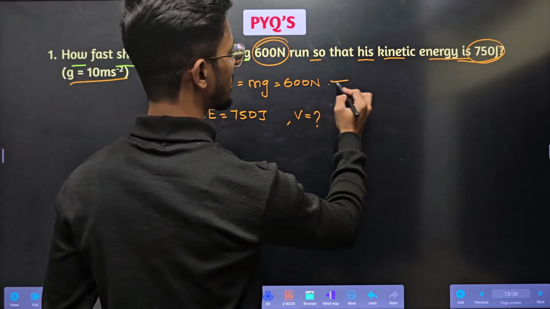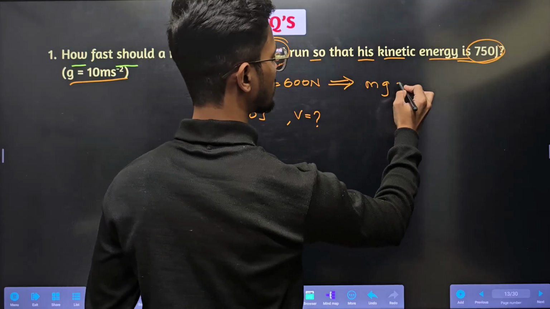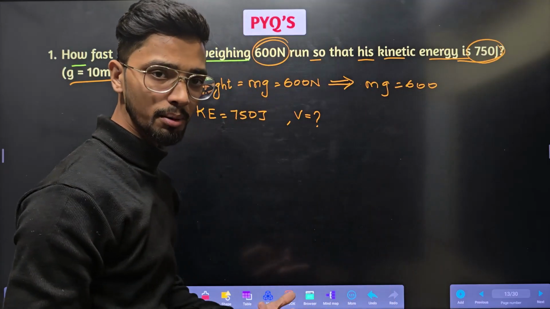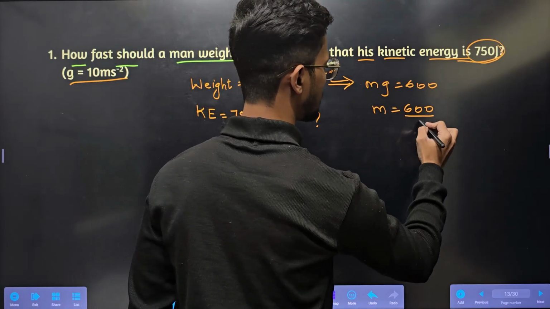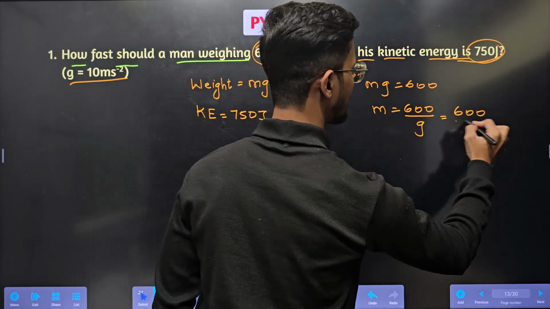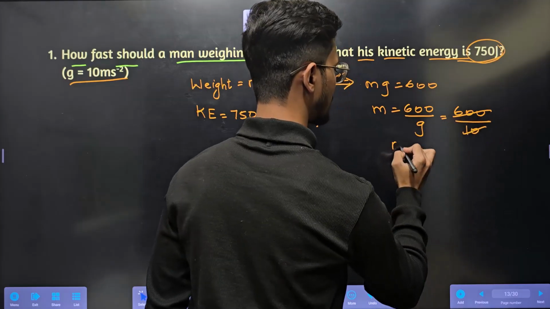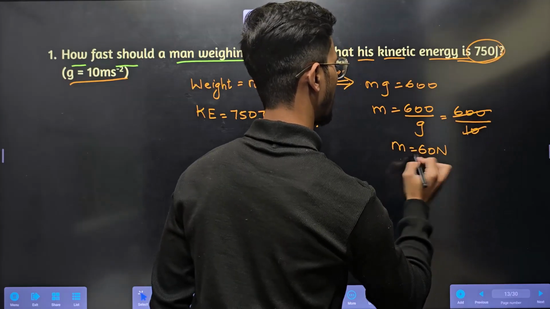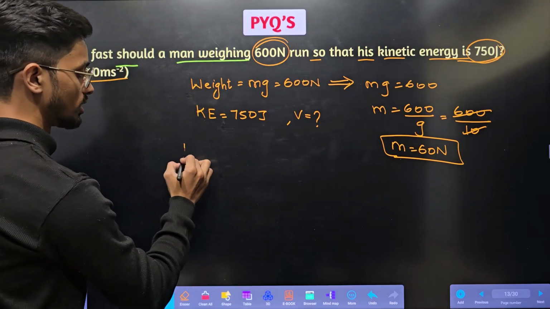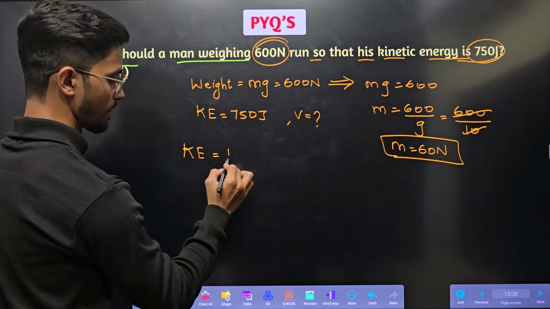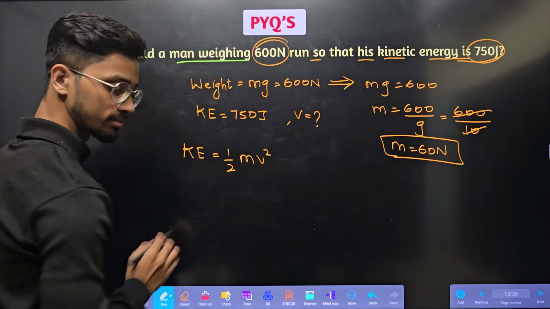From here, mg is equal to 600 Newton, right? Can we calculate m? Yeah, mass we can calculate. So m is equal to 600 divided by g. That is nothing but 600 divided by 10. So mass is how much? 60 kg. What is the mass of body? 60. So we'll substitute. Kinetic energy is equal to half mv square.